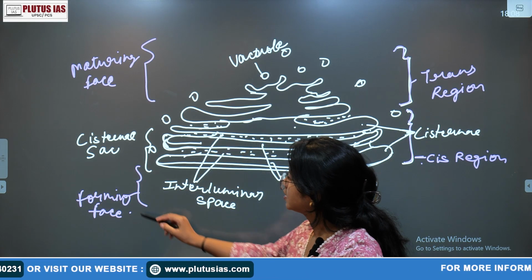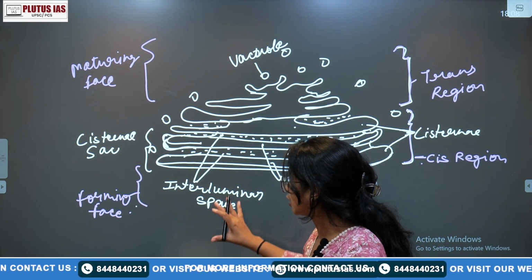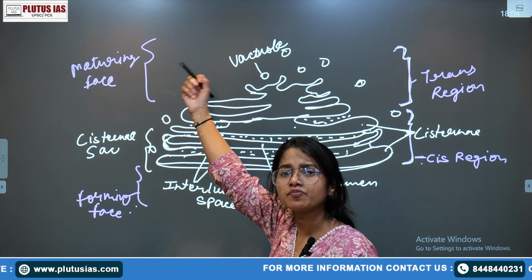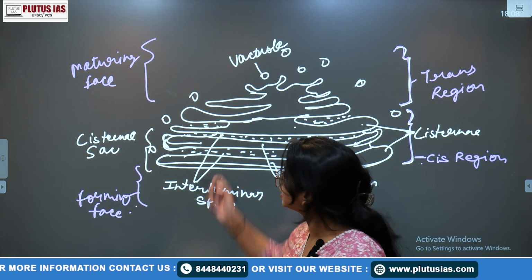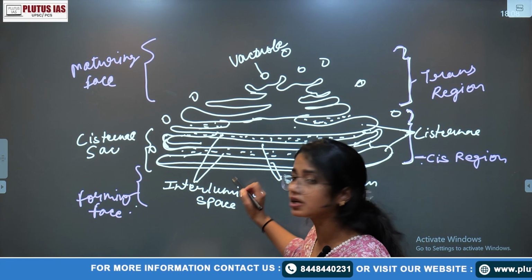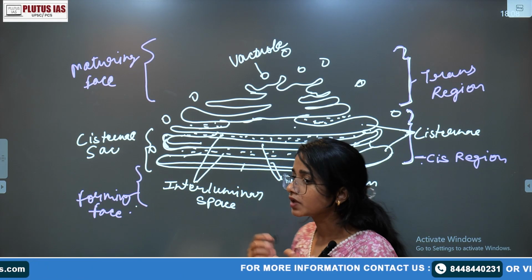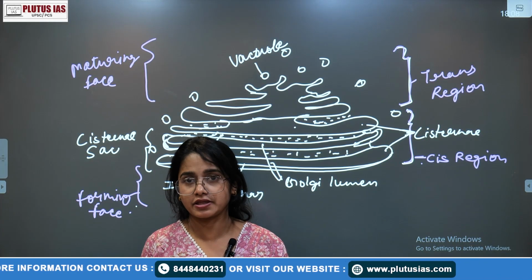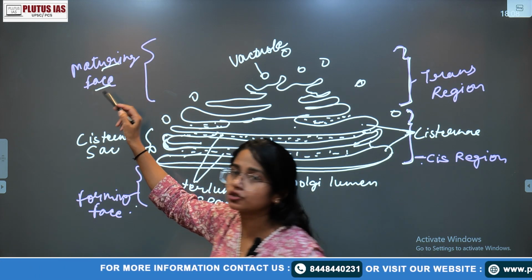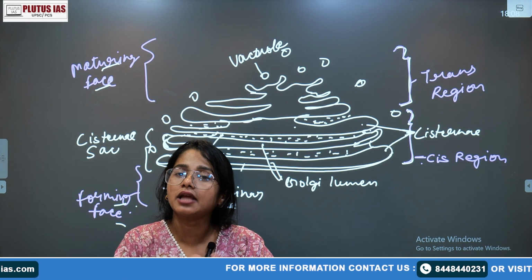This is the forming phase, because this phase generally faces the cytoplasm, and the cytoplasm has the proteins. Of course, if it is associated with the ER, the ER has ribosomes, and protein is forming there also, but in general we are talking about this. So in the forming phase, proteins or any other lipid molecules enter from this phase and go into the mature phase, the proper folding stage. That's why this is known as the mature phase and this is known as the forming phase. Generally, proteins enter from this stage and exit from that stage.